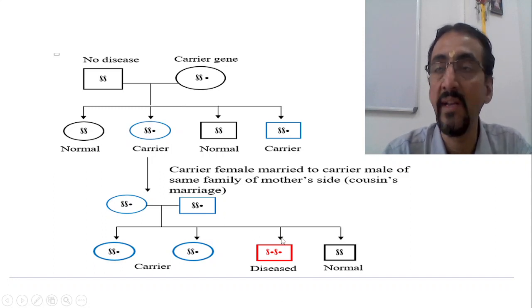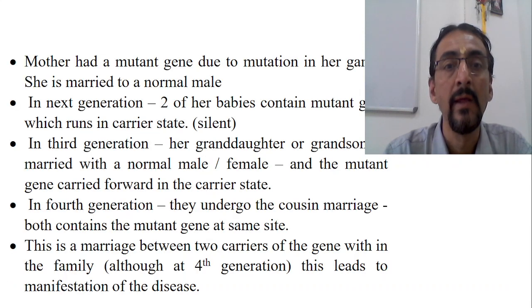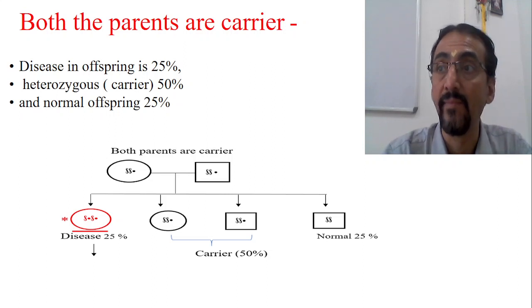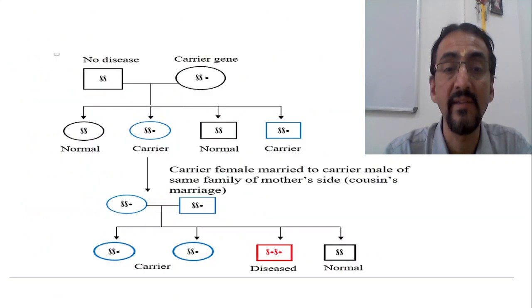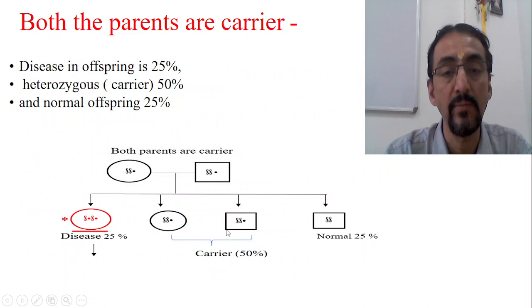This is one possibility in autosomal recessive disorders. But here, both the parents are carriers, just as it happened in this family. Then what happens? 25% disease, 25% normal, and 50% will be carriers. This is almost the same thing.